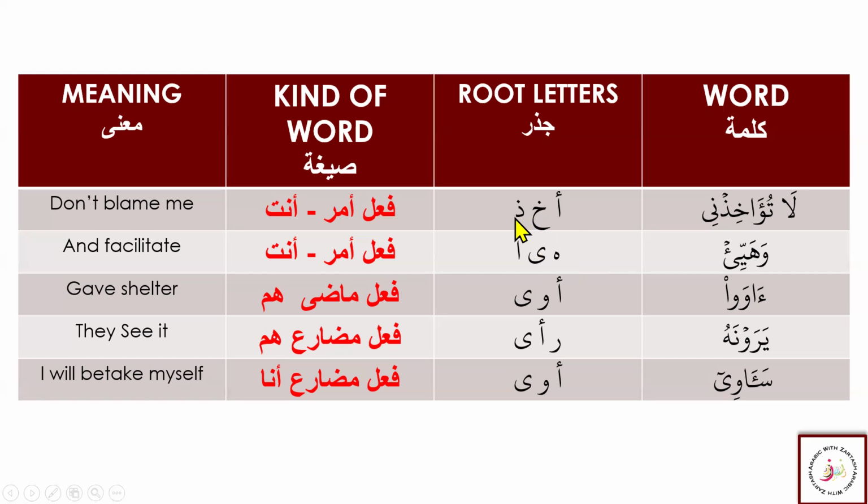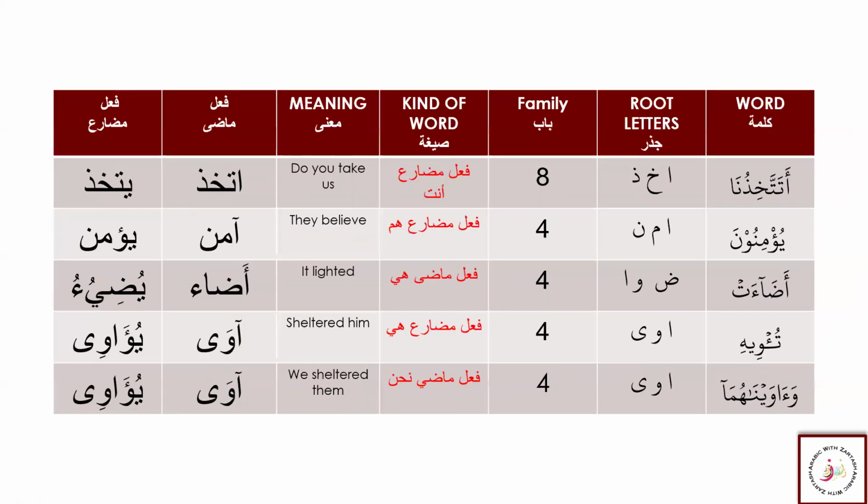Hamza, Kha, and Zal. Akhaza, from Akhaza we see it lots of times. Akhaza, yakhudhu. This word is very common in the Quran. And we also see it in the Iftia'al family when this Hamza is joined with or blended with the Ta. That is Ittakhadha, yattakhidhu. This is the same root letter. These all families are written here for these words. And again, these words use the root letters Hamza, Kha, and Zal. Again, it is Ittakhadh, attakhidhuna, and Zuna.